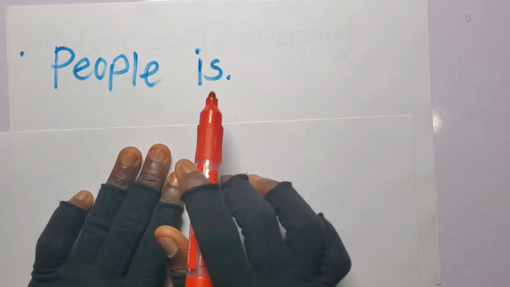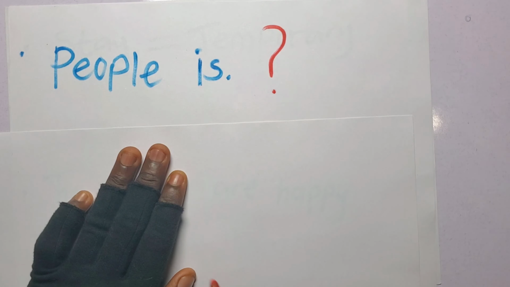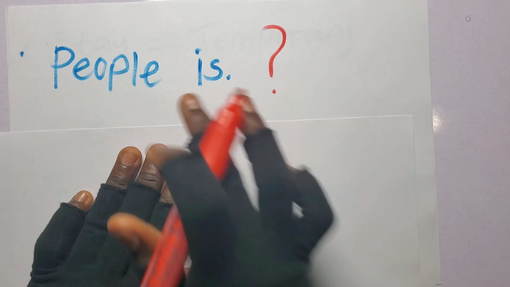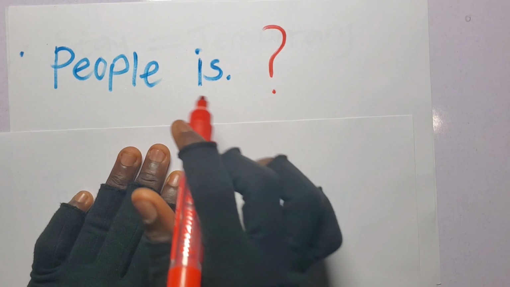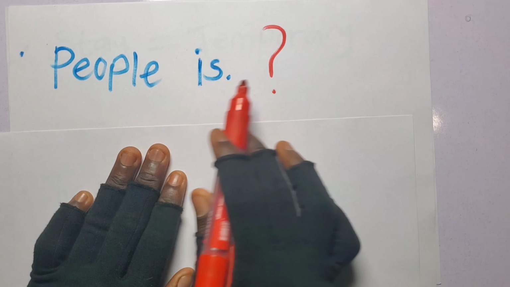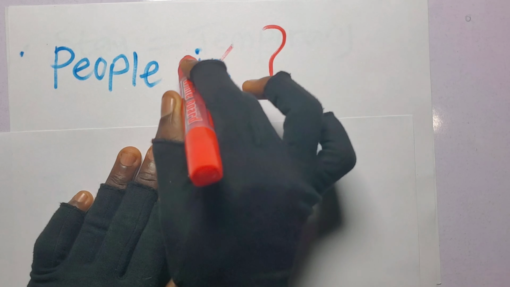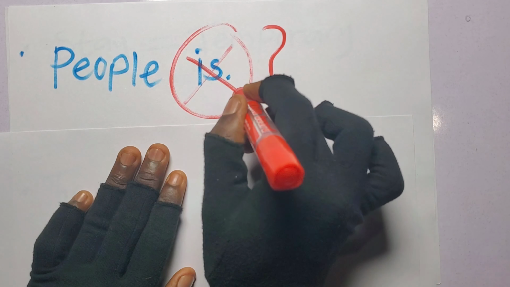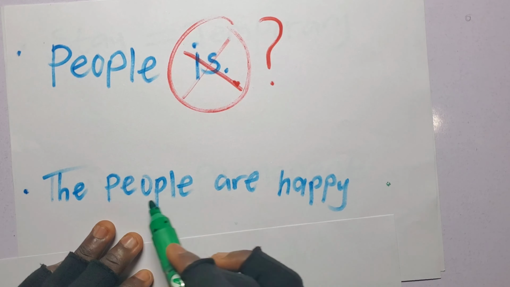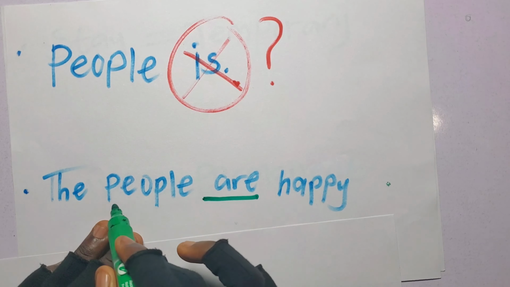People is or people are. What do you think? Wait, people is the plural of person. Even though there is no S at the end, it represents a group. So we never use is. This is the correct version. The people are happy. Always use are with people.